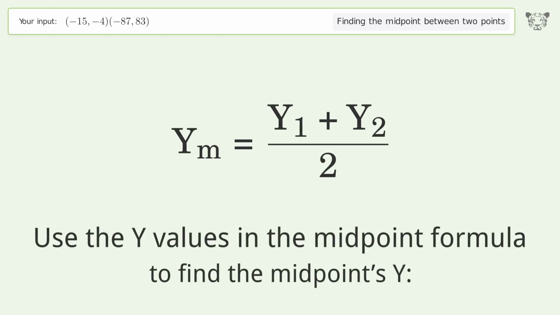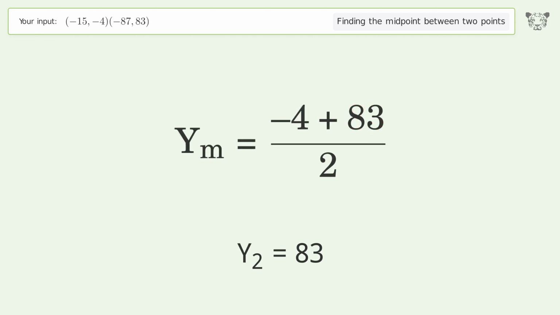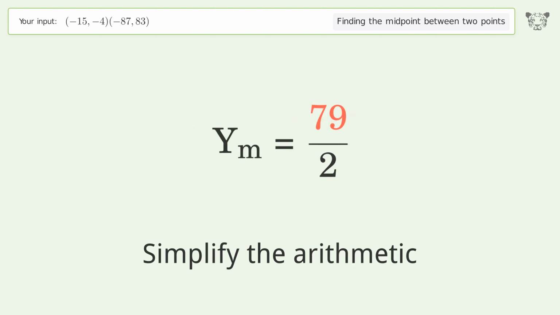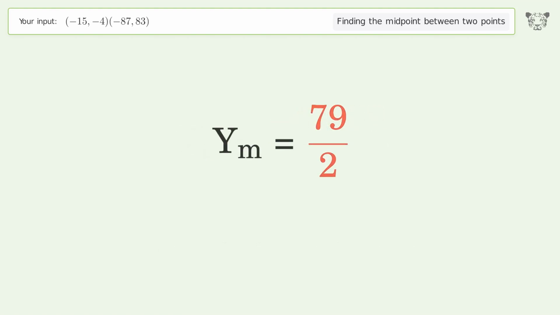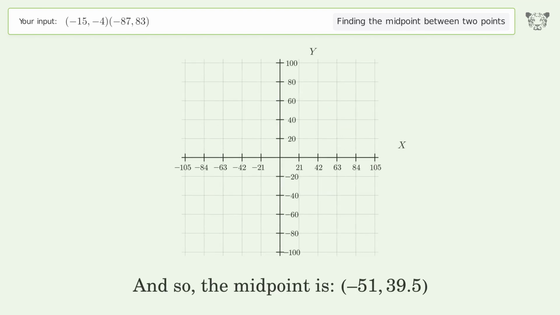Use the y values in the midpoint formula to find the midpoint's y. y1 equals -4. y2 equals 83. Simplify the arithmetic. And so, the midpoint is -51, 39.5.